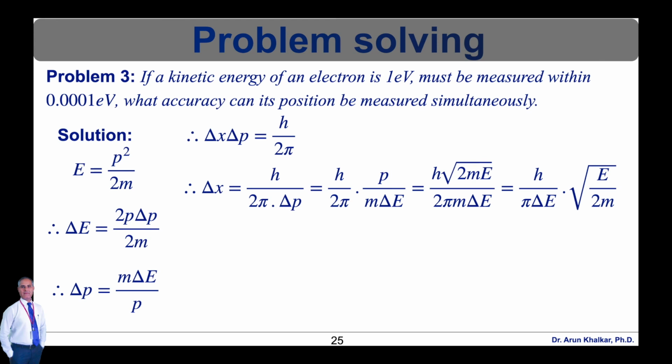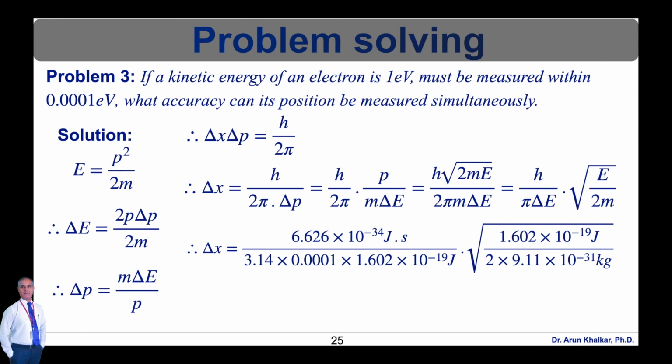So simply putting that value in this equation, we get delta x is equal to h upon 2 pi into P upon m delta E. That is equal to, we can write h under root of twice mE divided by 2 pi m delta E. Rearranging this equation, we can write h upon pi delta E into under root of E upon twice m.